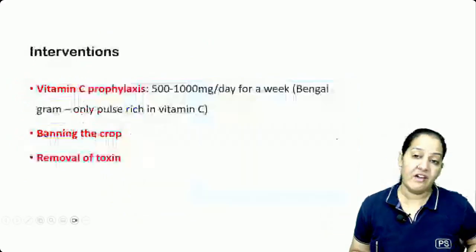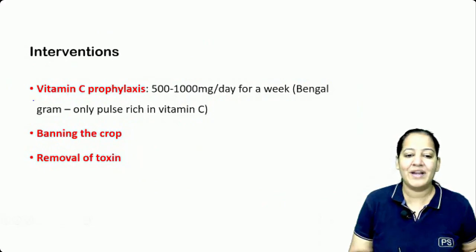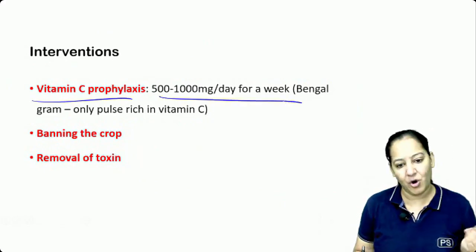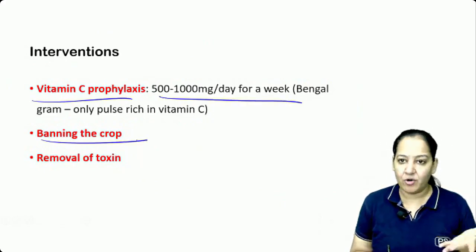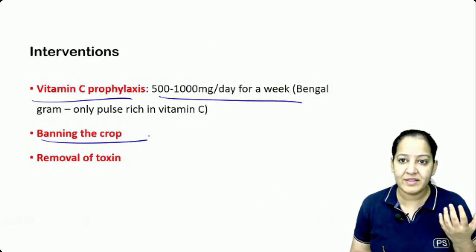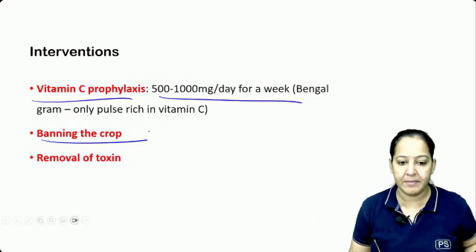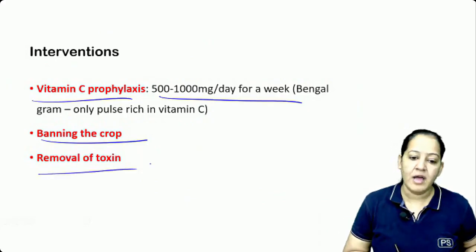What to do? If I want to eat arhar dal and I want to be sure I'm not eating the toxin, then vitamin C prophylaxis should be given along with the dal, or banning of the crop. Banning is already there. Someone is doing the agriculture of the khesari dal. It's a crime. It's a crime. But people still do that.